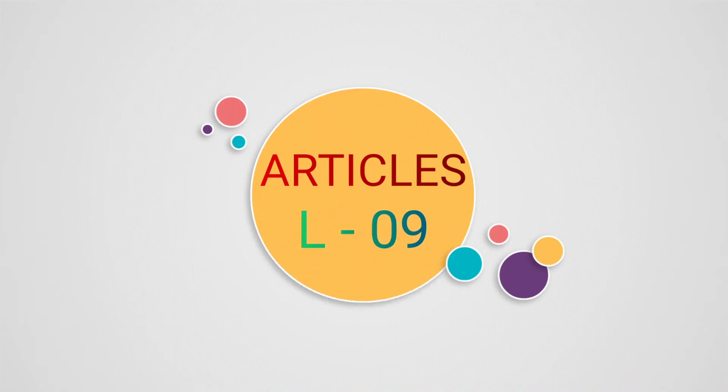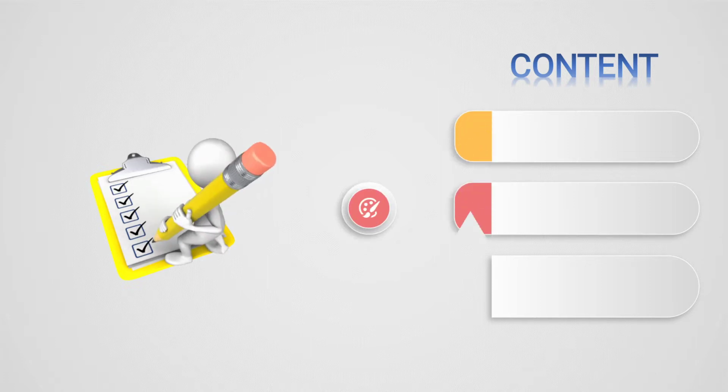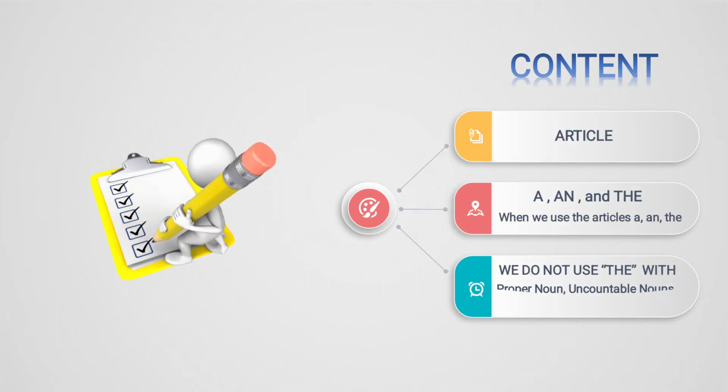So, today we will learn lesson 9, that is articles. Now we have come to an end of quarterly portion. So this is the last presentation of quarterly portion. In this presentation, we will learn about the definition of articles, various types of articles, that is a, an and the, and in the last, where we will not use the articles.